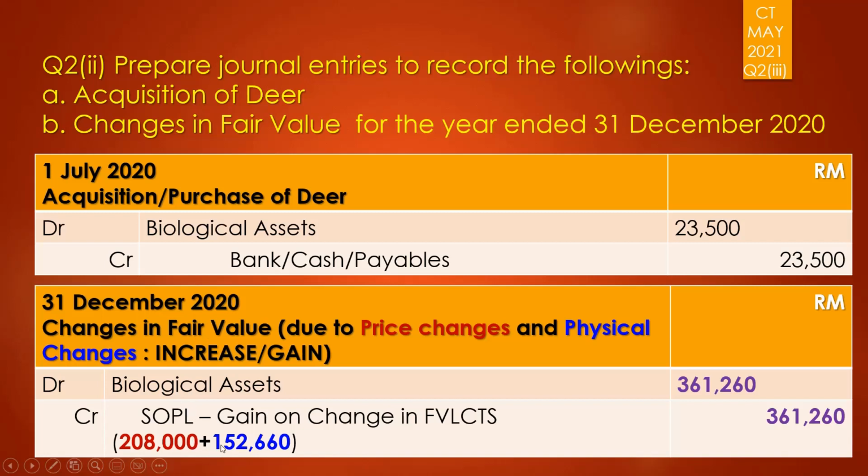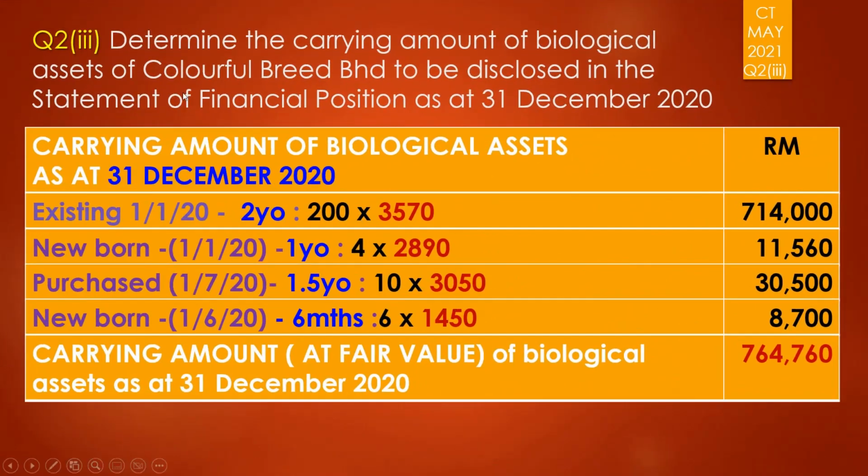Is it a gain or is it a loss? Here it is a gain. So the gain comes from physical change and price changes as well. So 361260. So you debit the biological asset, you credit the gain on change in fair value less cost to sell. Next question, you are asked to determine the carrying amount of the biological asset.